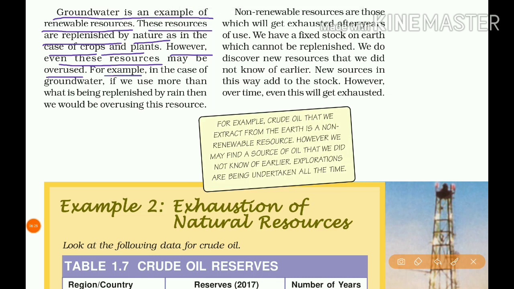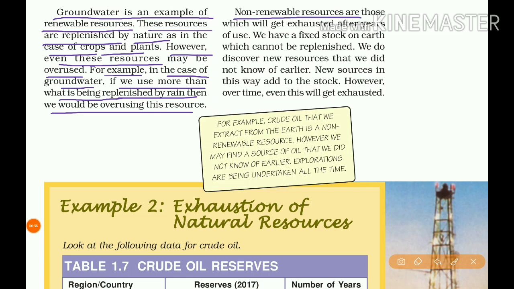For example, in the case of groundwater, if we use more than what is being replenished by rain, then we would be overusing this resource. So however much rain we get, if we use more than that, we are overusing this resource. So it causes great depletion.